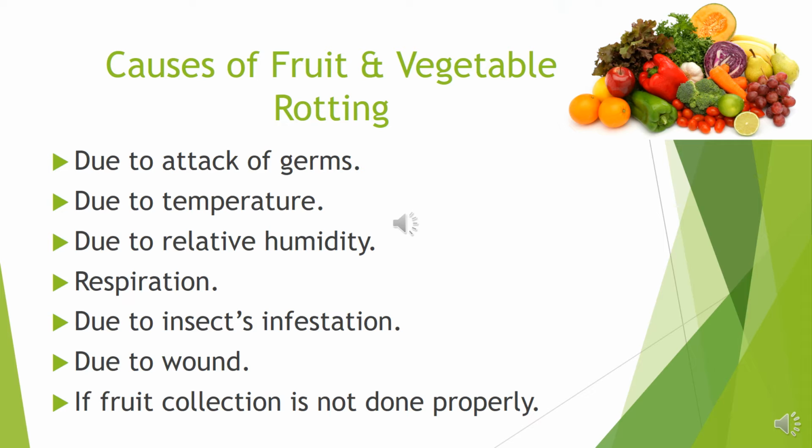They start to rot. And so we need to collect before ripening the fruits and also before maturing the vegetables. And this is all about causes of fruits and vegetables rotting. Most important question for your exam.